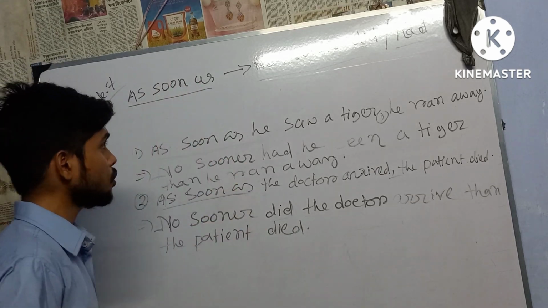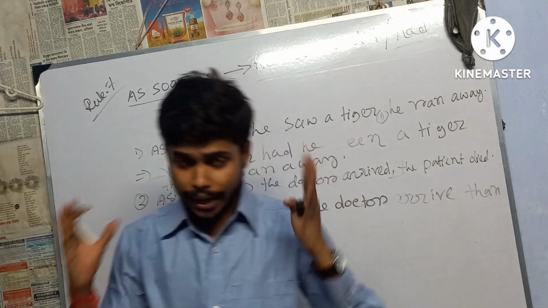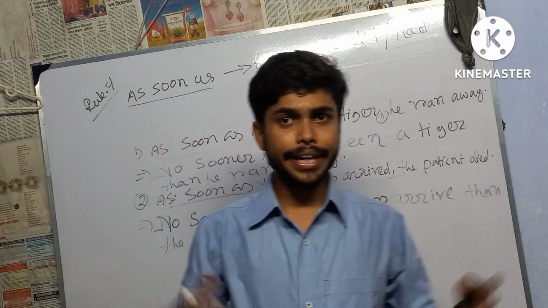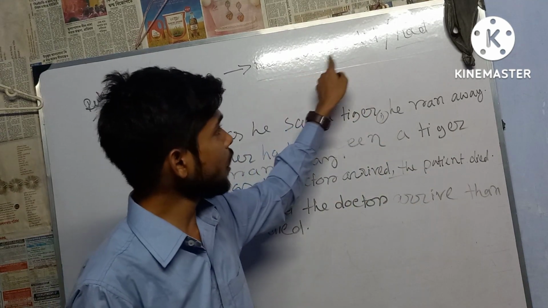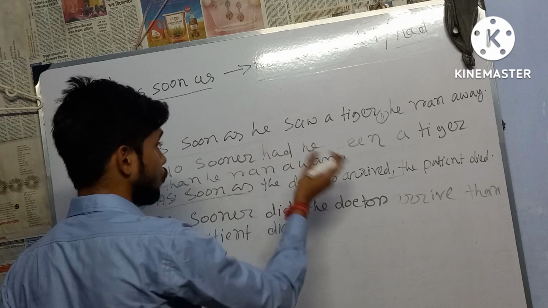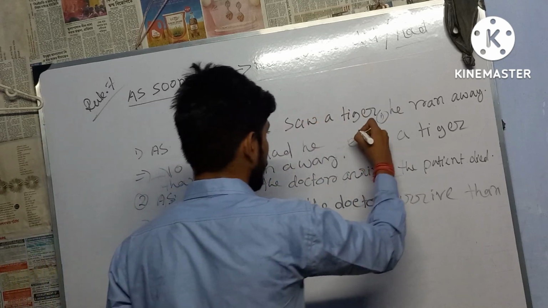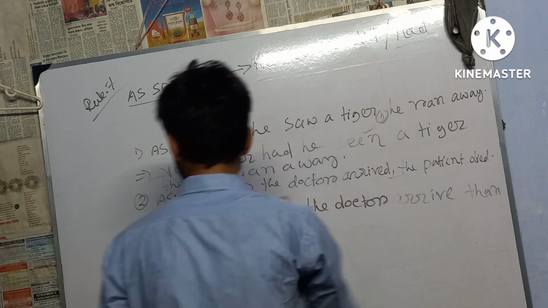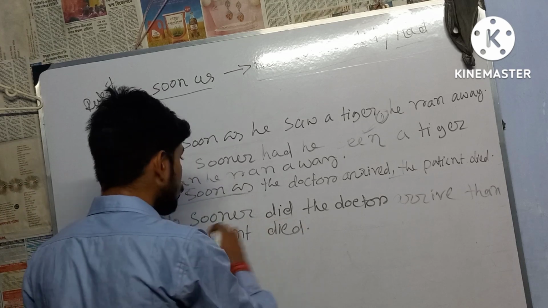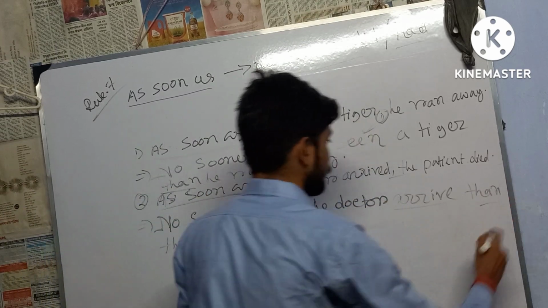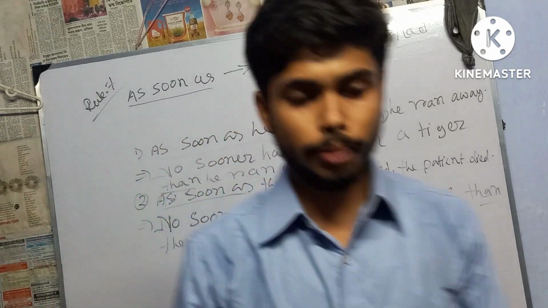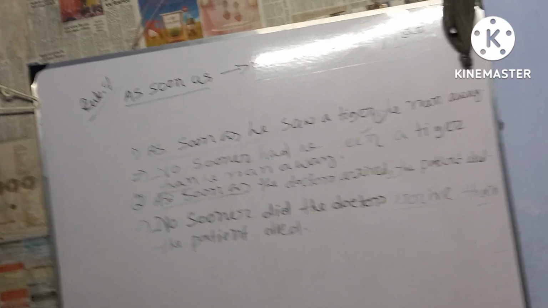Again, I'm repeating the rules and regulation procedure. If you find in any affirmative sentence the words like as soon as, we'll have to transform from affirmative to negative. That is no sooner did or had. And no sooner had, the rule is very easy. If we follow the rule like no sooner had, the verb will be past participle form and we'll have to change the comma to then. Whatever is written, we have to copy. Thereafter, no sooner did, if we do no sooner did, the verb will be present form and then. So this is a very easy process. I hope that you have no problem. Having any problem, please tell me.